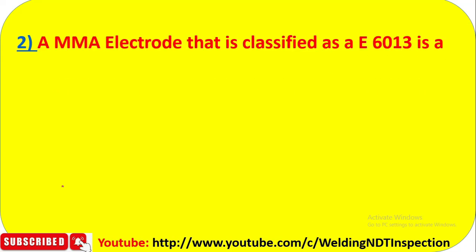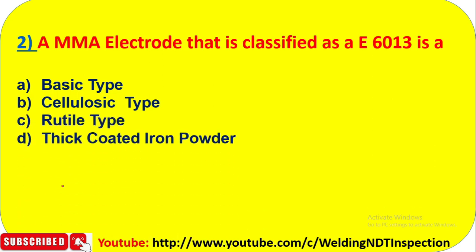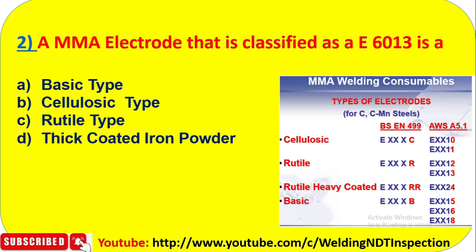Question number 2: an MMA electrode that is classified as E6013 is a what? आप देखा, एक MMA electrode है, उसमें classification में E6013 mention किया हुआ है. So what is this: basic type electrode, cellulosic type electrode, rutile type electrode, or thick coated iron powder electrode? So there are four types of electrode mentioned: basic, cellulosic, rutile, and thick coated. कौन सा correct answer? Which one is correct, A, B, C, or D?